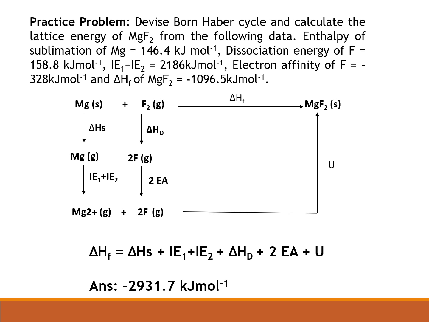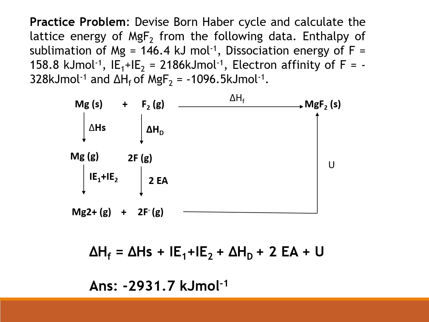So here we know the first step, the enthalpy of formation reaction, is a single step reaction, and this lattice energy calculation, like the other steps, combinedly give the same product. So according to Hess's law, delta HF, that is enthalpy of the single step reaction, is same as the sum of enthalpies of all these multi steps.